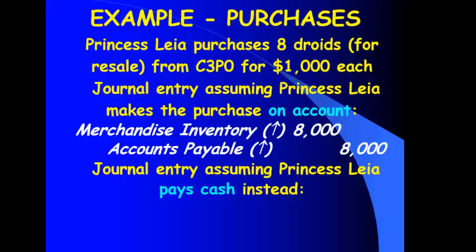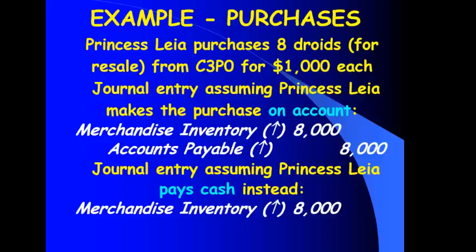What if instead we had paid cash for the merchandise? Bought the merchandise and paid cash for it. What do I have more of? More inventory. Inventory is an asset and assets go up with a debit. What do I have less of? Less cash. Cash is an asset and it goes down then with a credit. So notice the only difference between those two entries is the credit. If I pay for it now, I credit cash. If I promise to pay later on, I'm going to credit accounts payable. In both cases, I debit merchandise inventory because I have more inventory. That's an asset and it goes up with a debit.